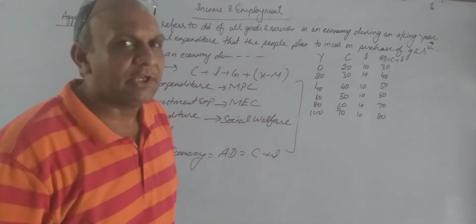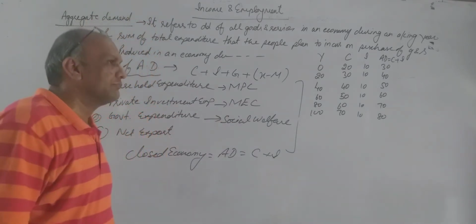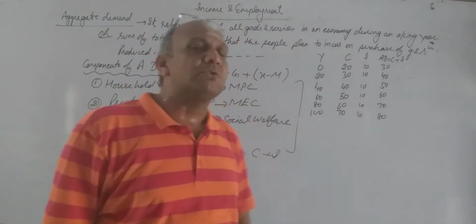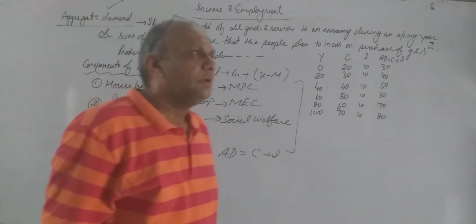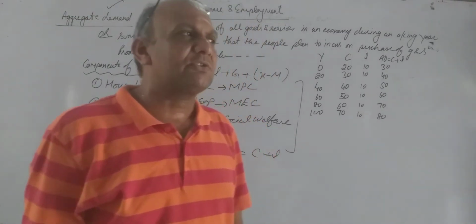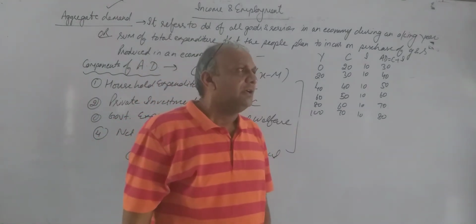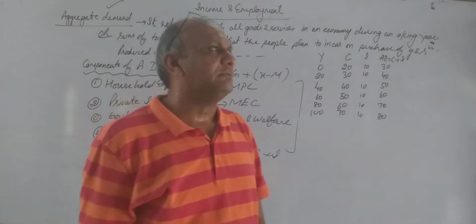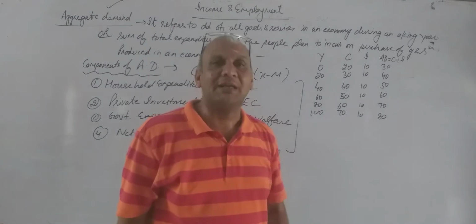Class 12th macroeconomics. The name of the chapter is income and employment. In this chapter, first of all, we are going to discuss aggregate demand. The word demand we have discussed in microeconomics in class 11th. In microeconomics, when we studied demand, it was at individual level, at the level of a particular market.